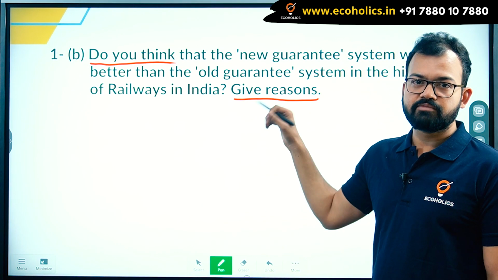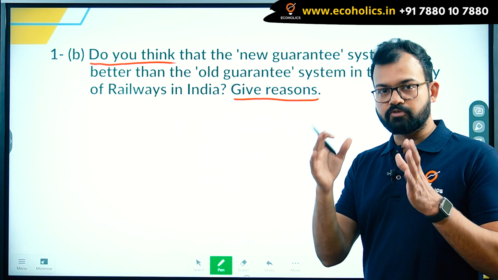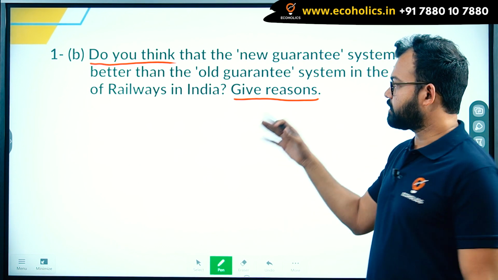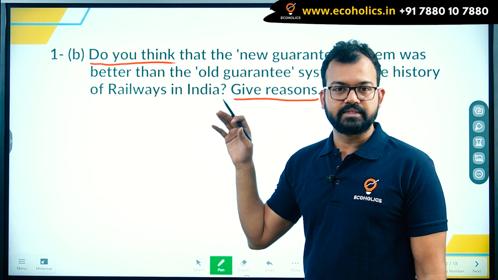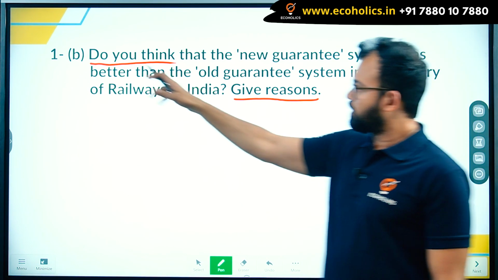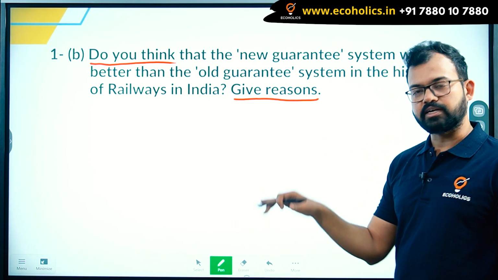And why have they made this question? Because from the country's perspective, new was better, because India's provincial governments, meaning all these states at that time, were better off with the new guarantee system, as India was having a stake. So that was the summary. Here at last you have to give the conclusion on why it was better. So that is what you have to write in the answer.